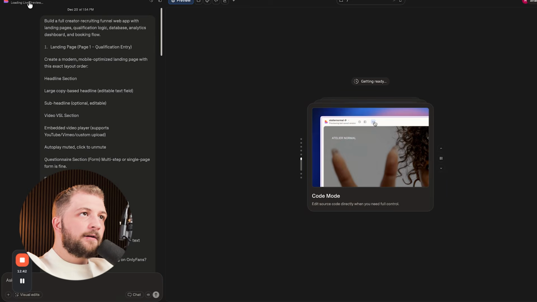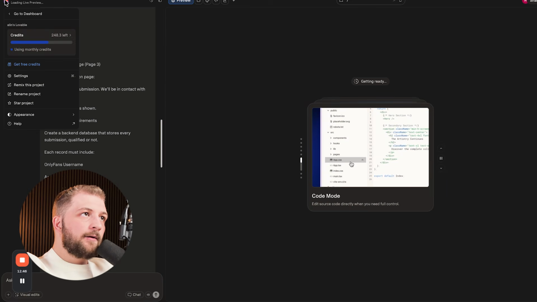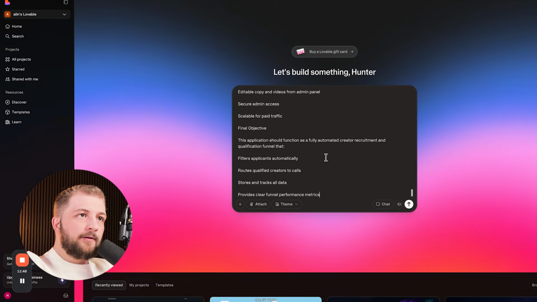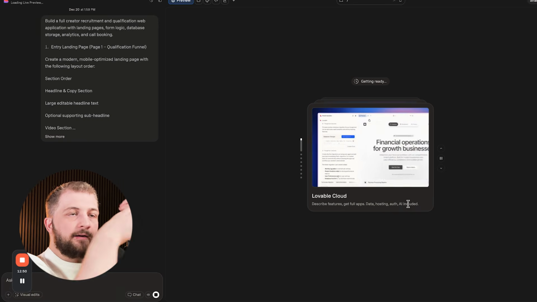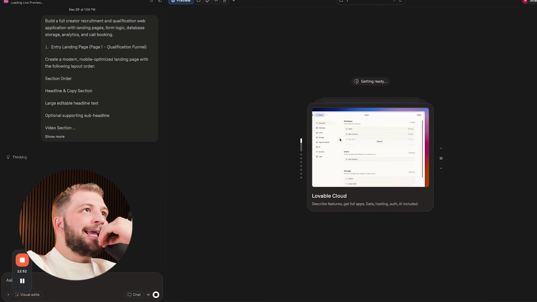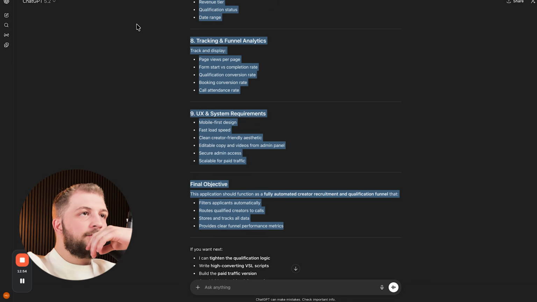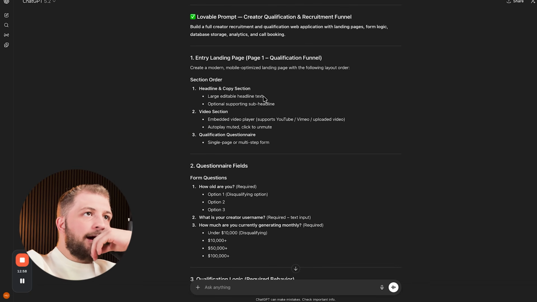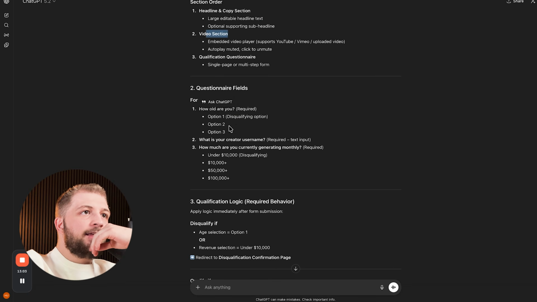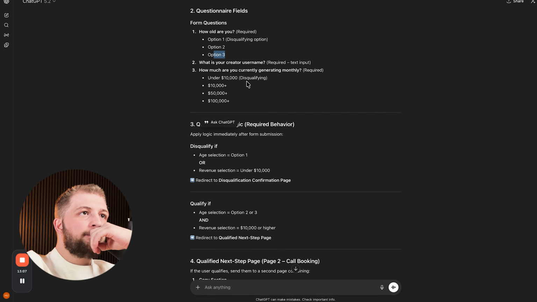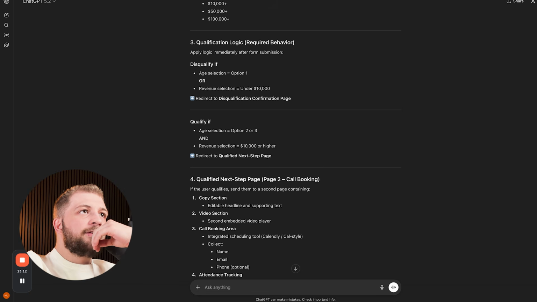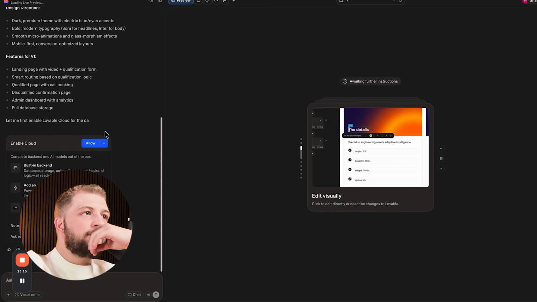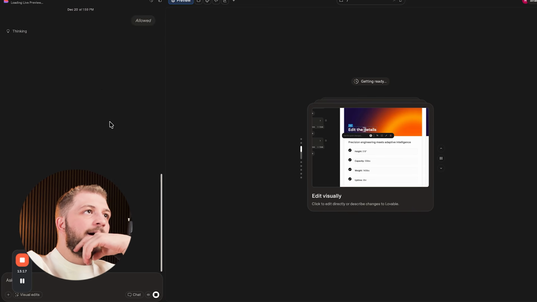So let's come over here to Lovable and open up a new section and paste here. Now let's confirm that it is going to get exactly what we want. First and foremost, we should end up with an entry page, qualification funnel, headline, copy, video, then questionnaire fields. How old are you? Option 1, option 2, option 3, creator username, and then how much you're currently generating monthly. Qualification logic. All right, so now it's working, and then we are going to enable the cloud right here.